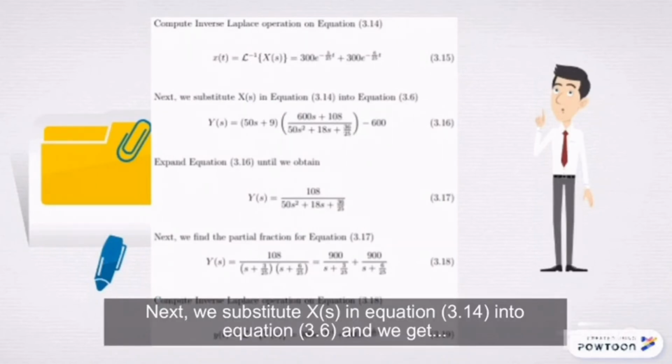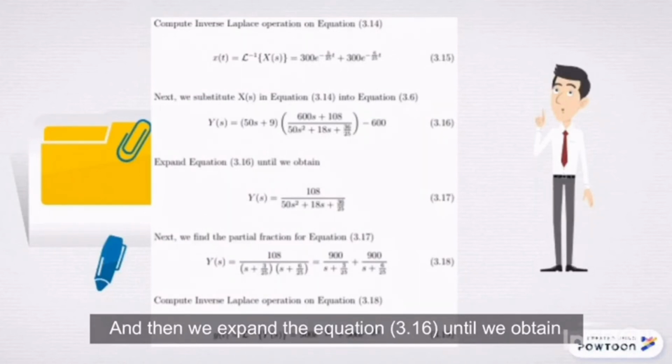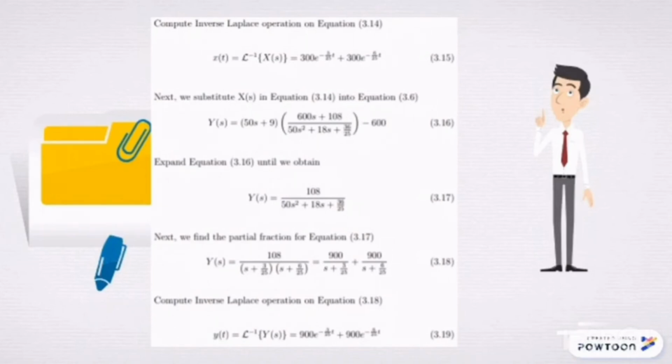Next, we substitute X(s) in equation 3.14 into equation 3.6 and we get Y(s) equal to (50s plus 9) times (600s plus 108)/50 over (s squared plus 18s/50 plus 36/25) minus 600. And then we expand equation 3.16 until we obtain Y(s) equal to 108/50 over (s squared plus 18s/50 plus 36/25).